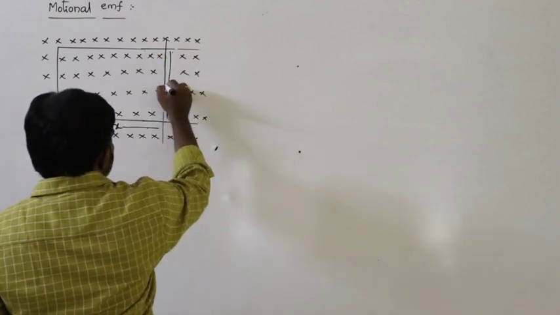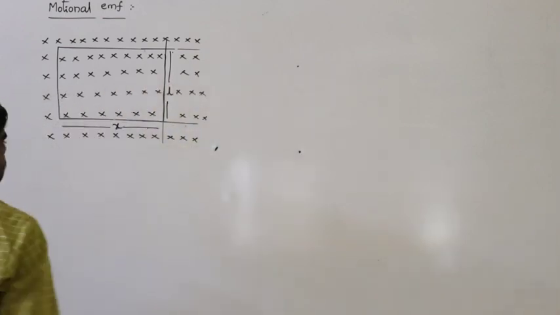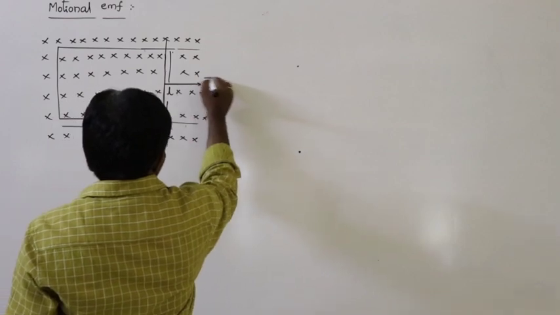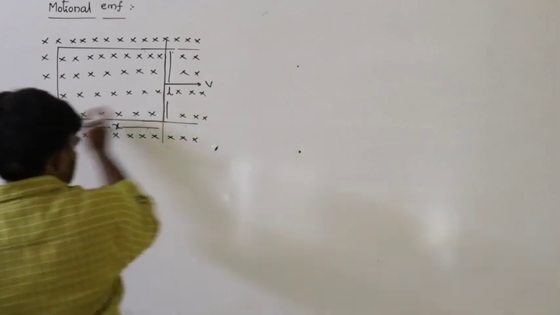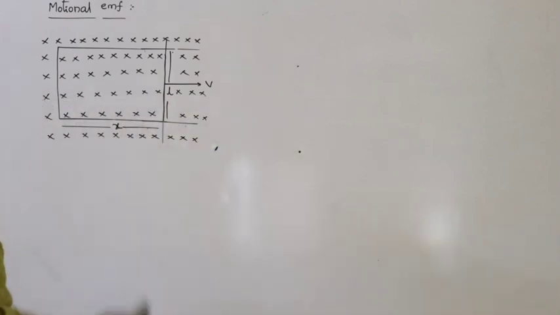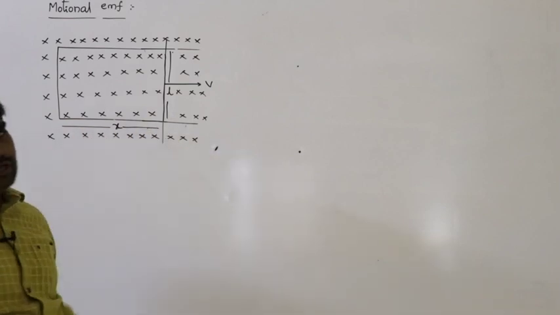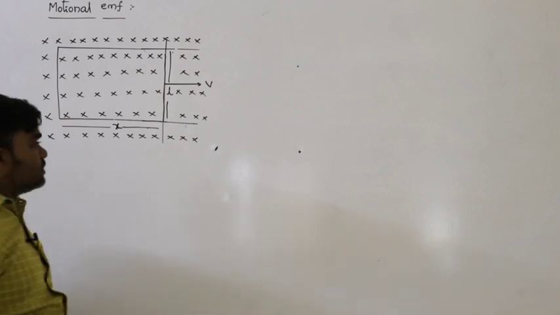For example, this conductor may move outwards or inwards with velocity v. Whether it moves outwards or inwards, the x value must vary.